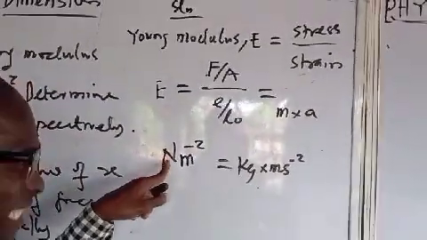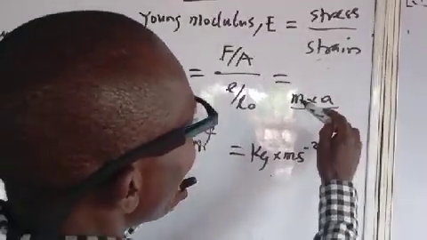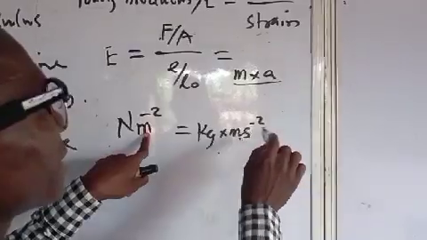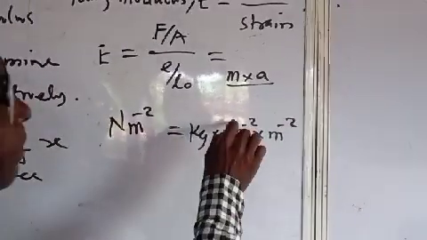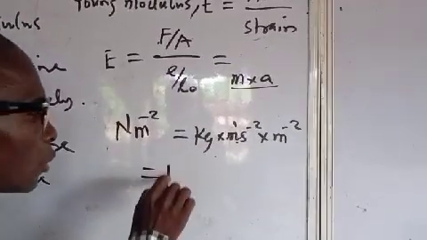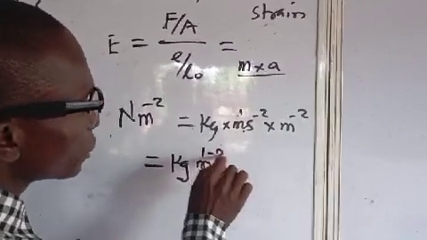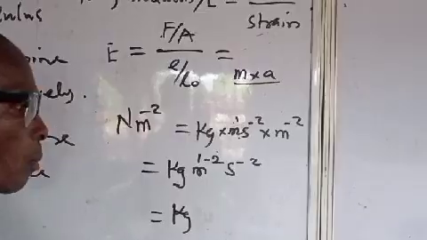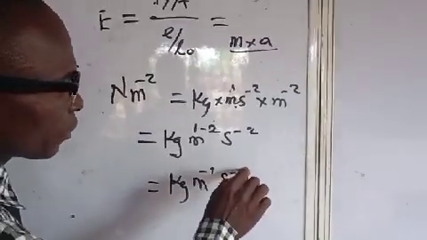Remember the area is meter raised to power 2, so according to indices, we have kilogram, meter raised to 1 minus 2 per second square, which is kilogram meter raised to minus 1 per second square.